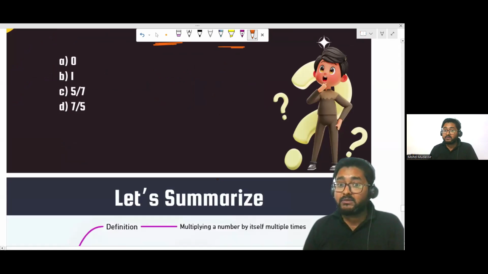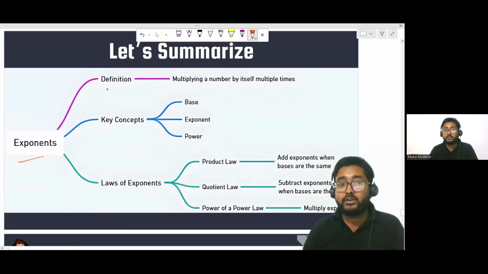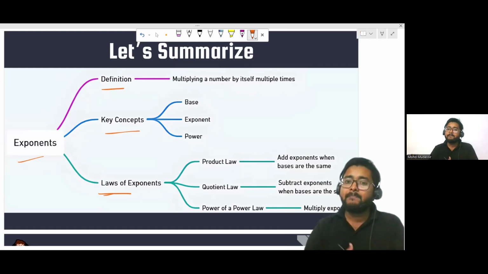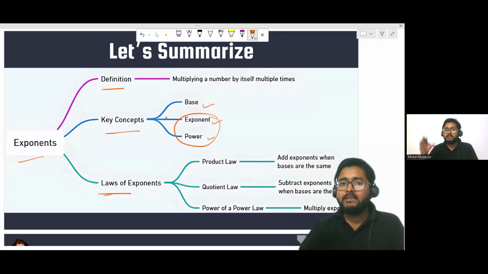And now it's time to summarize what we did in this class, right? We have discussed the introduction and some key concepts of exponents. After that we discussed the laws of exponents, and we discussed three types of laws in this class: product law, quotient law, and power of power law. And there are a few more laws that we are going to discuss in the next class. In key concepts, we discussed important parts of the exponential value. What is the base, what is the exponent, and what is the power? So basically exponent and power are the same thing, and the complete value is called the exponential value.